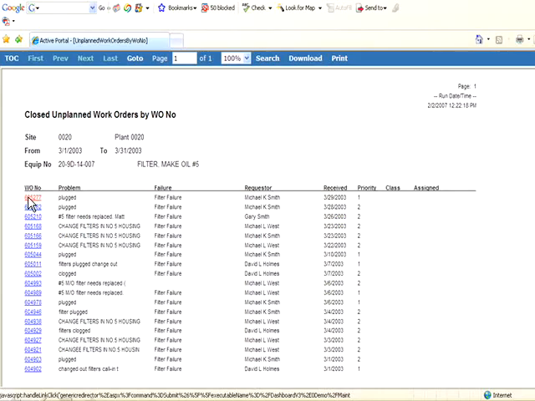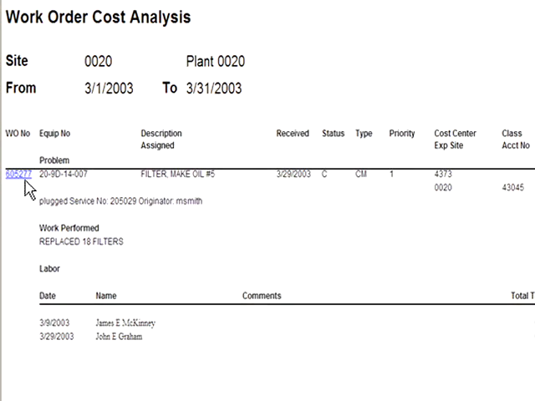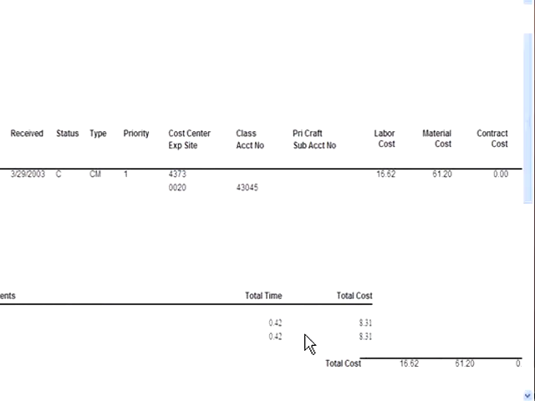We can at this point drill into one of the work orders. We noticed it was a priority one, so it was a line down, which was not good. We drill into that, and I can look at the detail behind the work order. I can see who actually requested it, what the original problem description was. I can see what parts were charged, how much labor was issued, all from this one screen.